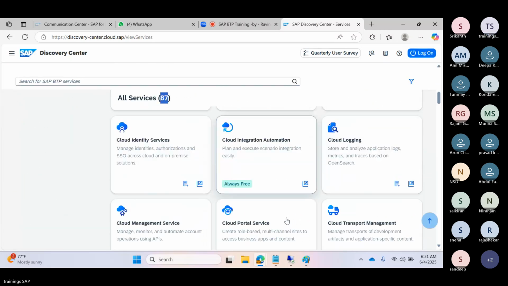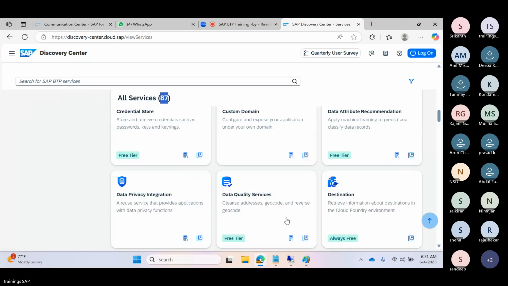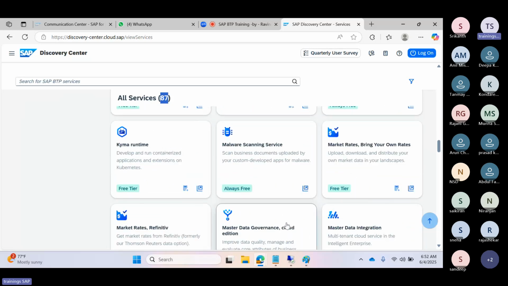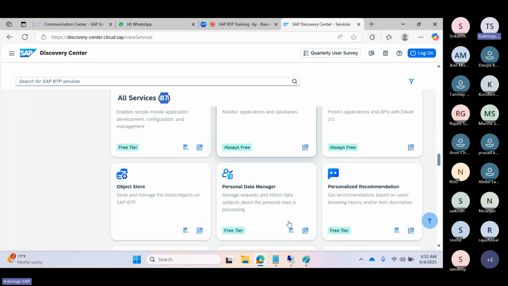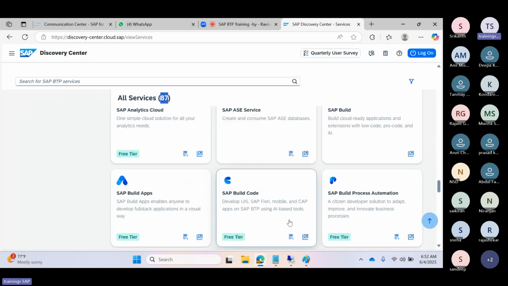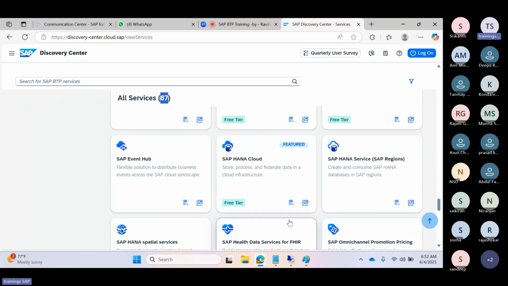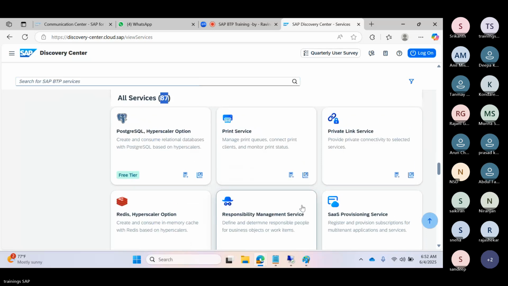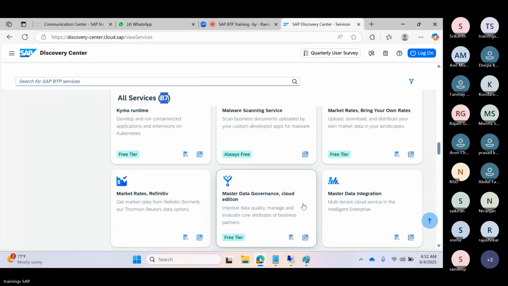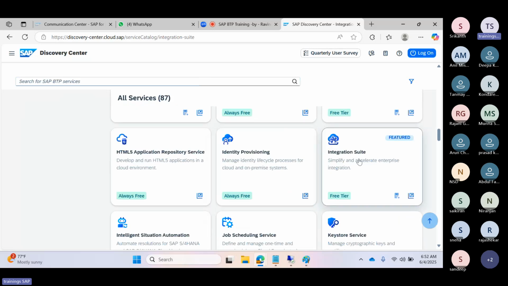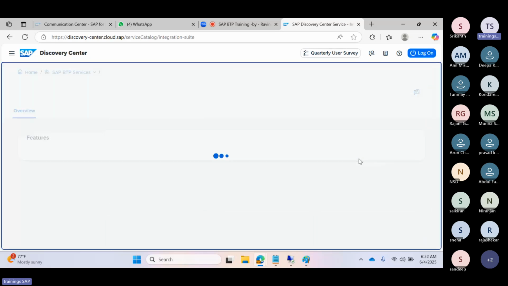Yeah, CPI comes under the integration suite. Those are just add-ons, functionalities that we will get in the integration suite. It's one of the parts in the integration suite.